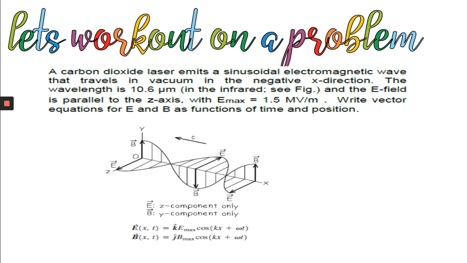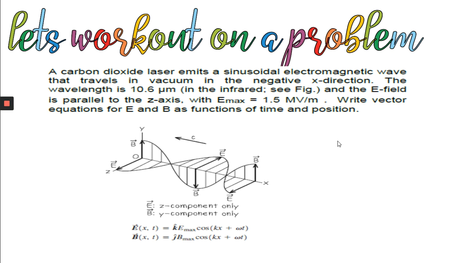Obviously, as it is propagating in space, it is a function of position, and as it oscillates with time, it is a function of time. But how can you represent it? One thing is already given: the wave is propagating along the negative x direction and the electric field is parallel to the z-axis. So what should be the direction of B?